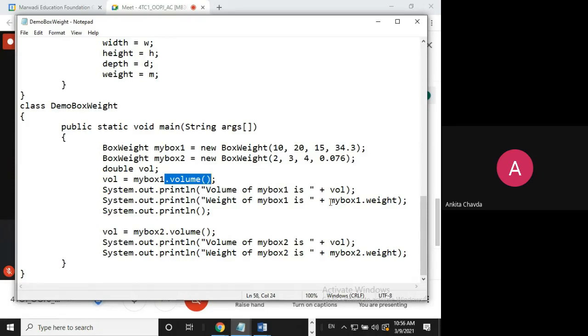We are simply calculating the volume and printing the weight of the box, by writing box1.weight. We simply print it. Same way we do for the other object, printing just the weight. So that's it. This is a simple program showing single inheritance. The parent class is Box and the child class is BoxWeight. Very simple example. Yes or no?